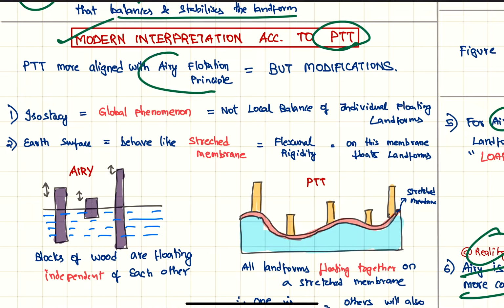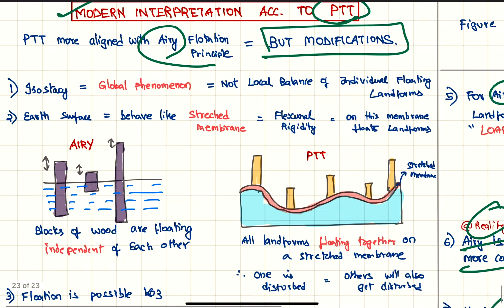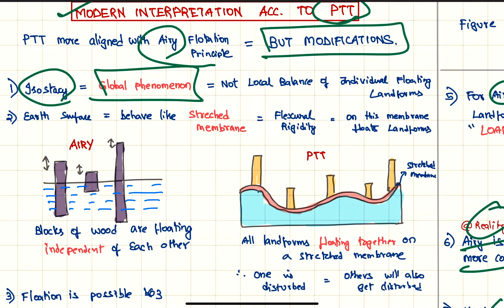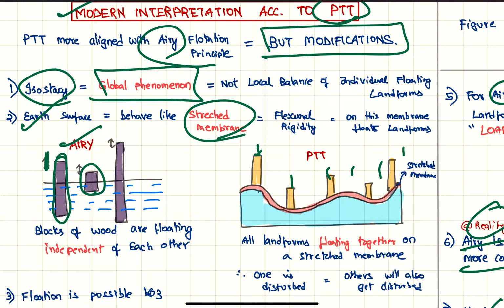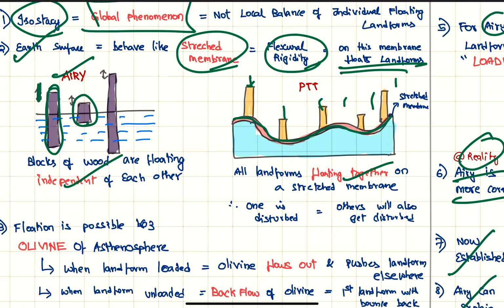This is more aligned with Airy, as we have seen already, but there are certain modifications. First modification is that isostasy is a global phenomenon, whereas for Airy it was a local phenomenon. If there is change in this landform only, it won't affect the other landform, but for plate tectonics theory, if there is change in this landform, all these landforms will also be affected. Second, the Earth's surface behaves like a stretched membrane. We can see here this is a stretched membrane which has flexural rigidity. So on this membrane all the landforms float. So we see these are independent and these are floating together. So if one is disturbed, all others are disturbed.